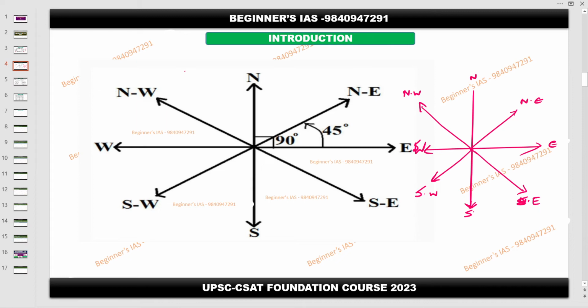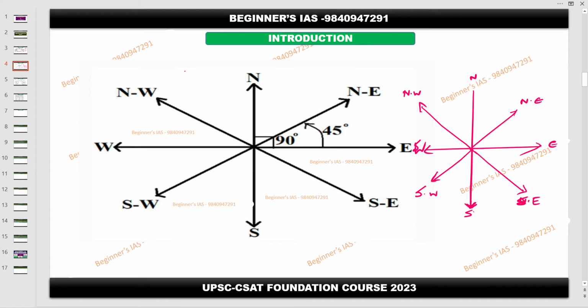Somebody has answered Odisha as southeast. Which state is present in the south? Tamil Nadu. Exactly, Tamil Nadu. So Odisha comes in the east or southeast?